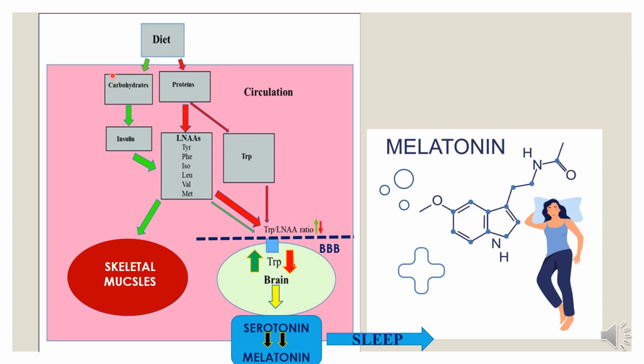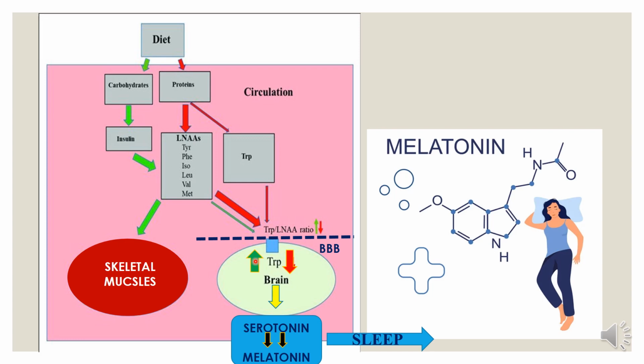On the other hand, when a carbohydrate rich diet is consumed, there is increased insulin secretion, and because of this high insulin secretion, the large neutral amino acids are now taken up by the skeletal muscles. So tryptophan is free and it doesn't face the competition, and therefore it can easily enter the brain.